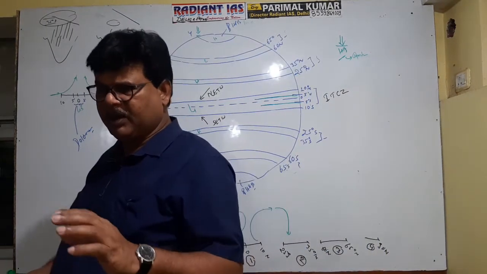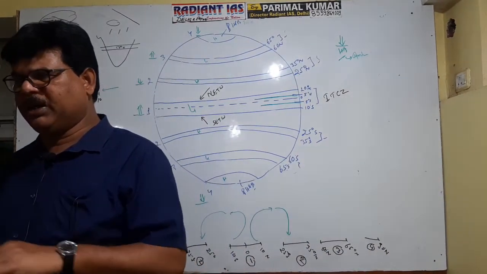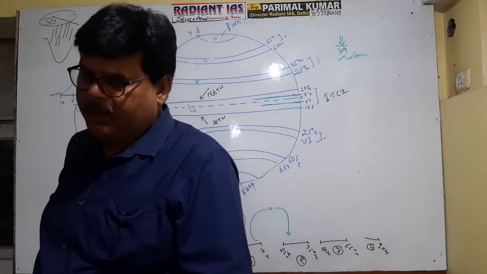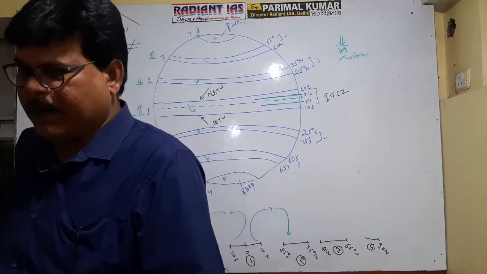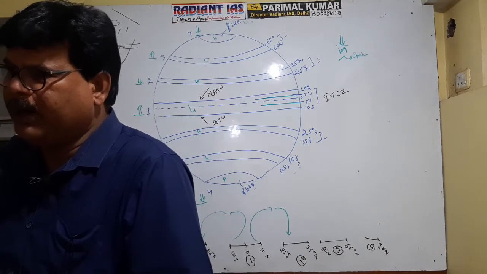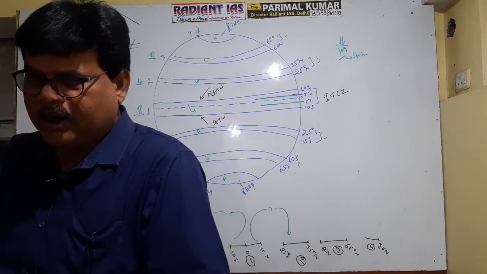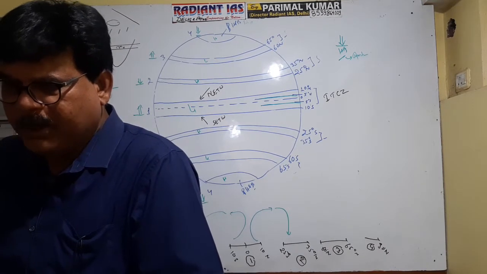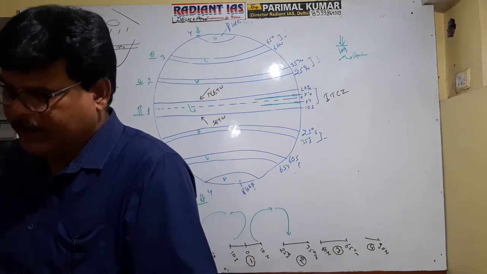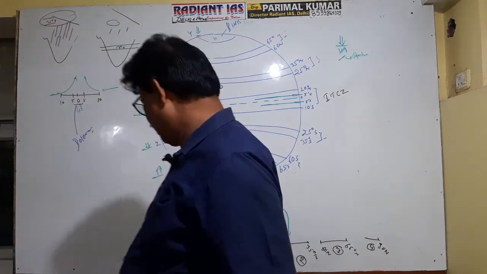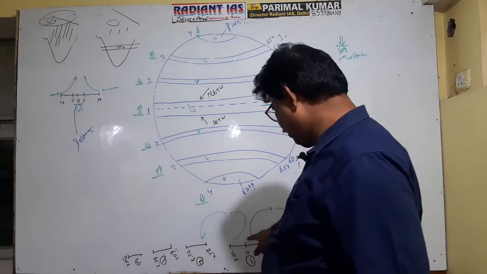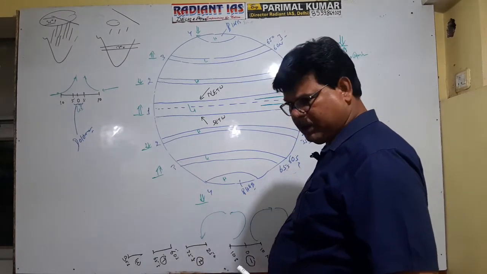It is clear now? But most of the deserts are found in the subtropical high pressure belt, more particularly in the western part of the continent. Western part of the continent. Here, particularly, the wind uplifts and descends between 25 to 35.